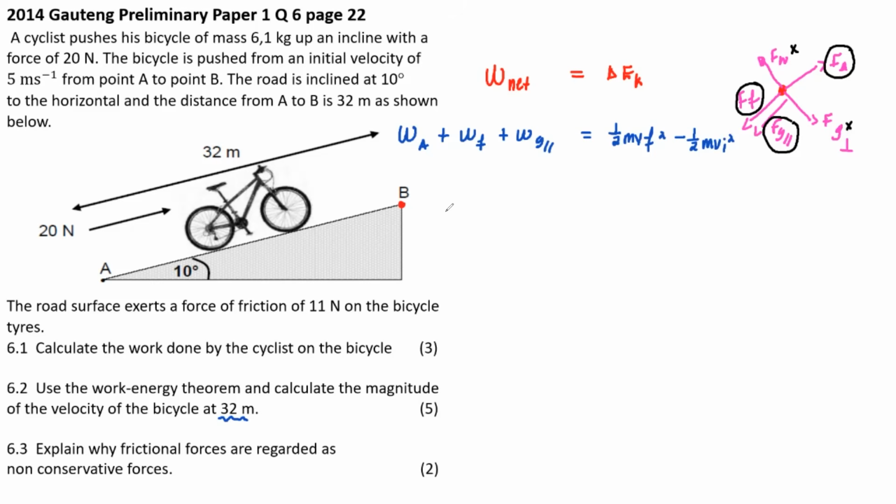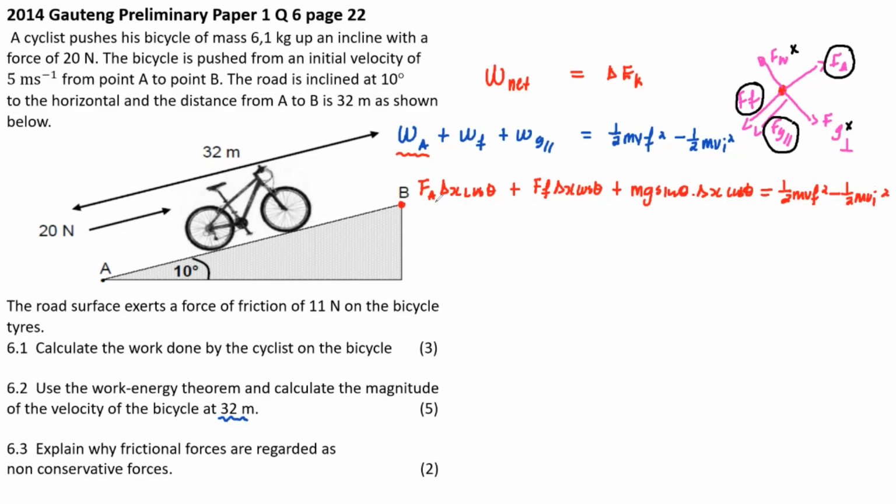All right, perfect. Let's put numbers now. We did speak about work done by applied. Okay, let me do it old school and write. It's FA delta X cos theta. Work done by friction, FF delta X cos theta. Work done by gravity parallel, mg sine theta delta X cos theta. All this is equal to a half m vf squared minus a half m vi squared.